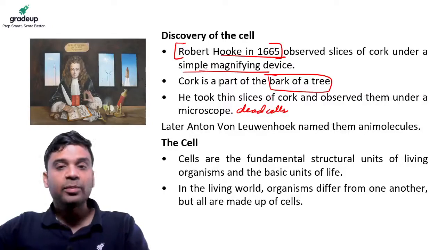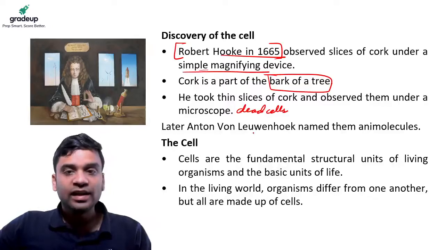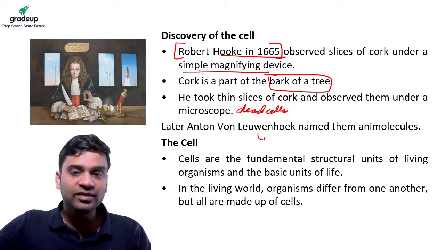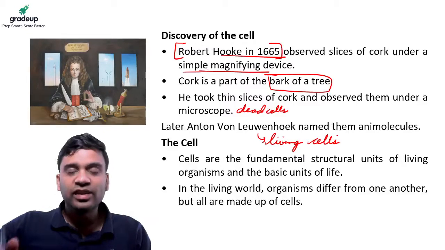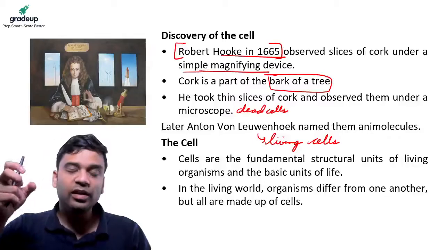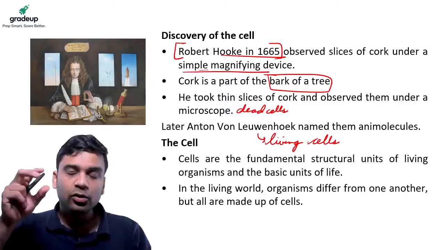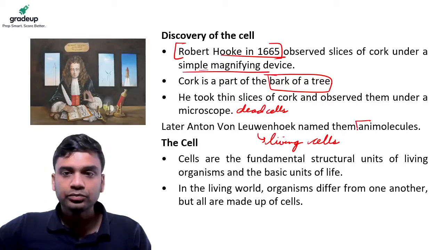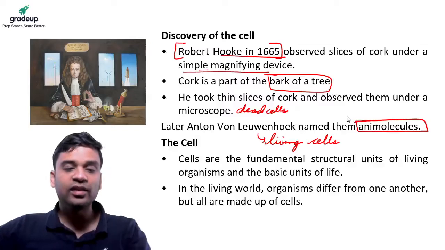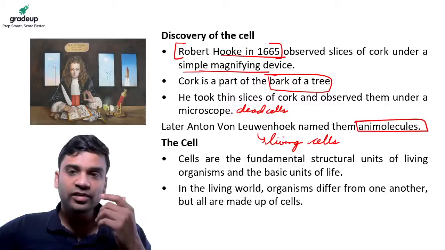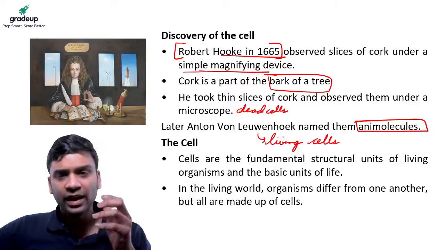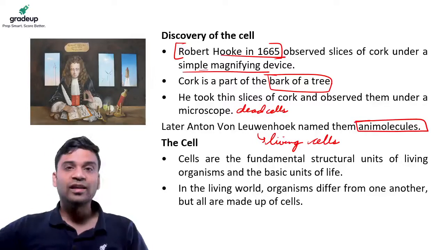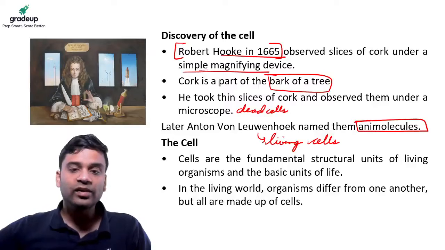Similarly, later Anton von Leeuwenhoek was the first to discover living cells. He had seen the cells under the microscope, and because they were living, they had that contracting and expanding sort of cell movement, he called them animalcules. All this is there in your NCERTs. So the story of the discovery of the cell, first Robert Hooke, later Anton von Leeuwenhoek, can be asked. A direct question: who was the first scientist who had seen the cell structure? It is Leeuwenhoek. Sorry, it is Robert Hooke.